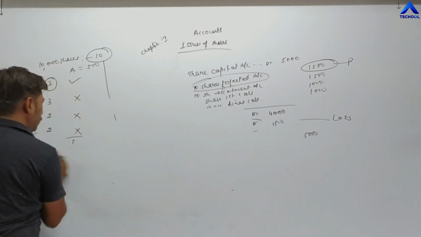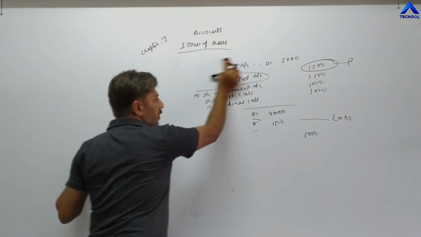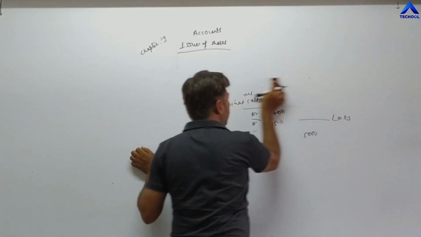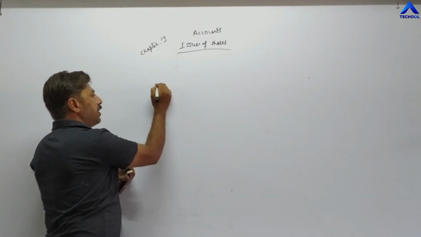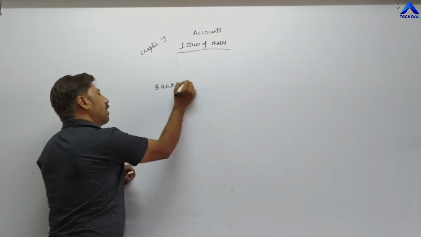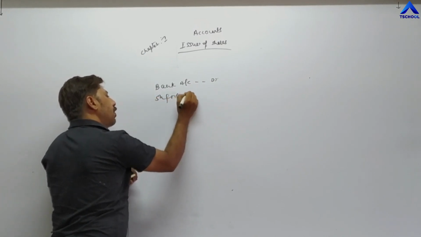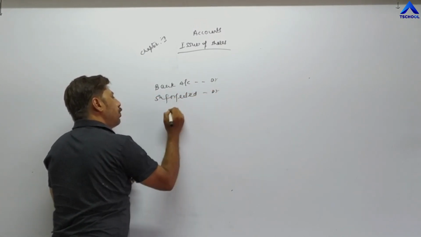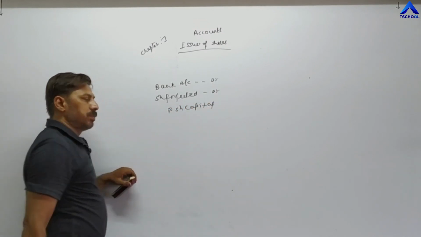Second problem. Whenever shares are reissued, this entry which we have passed: bank account debit, share forfeited account debit to share capital. In this way you have passed the entry for reissue.